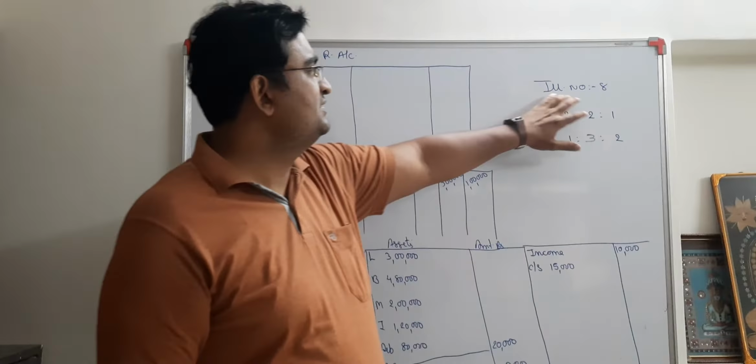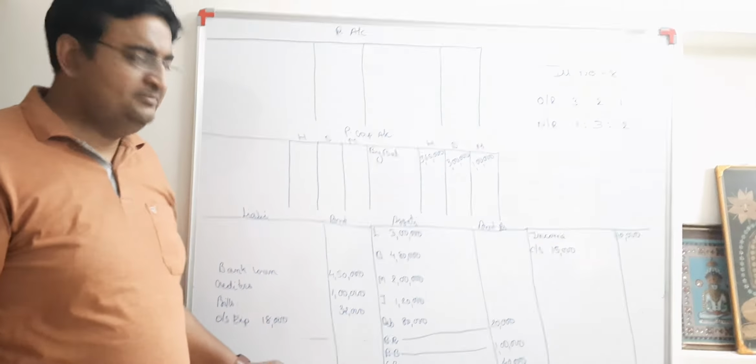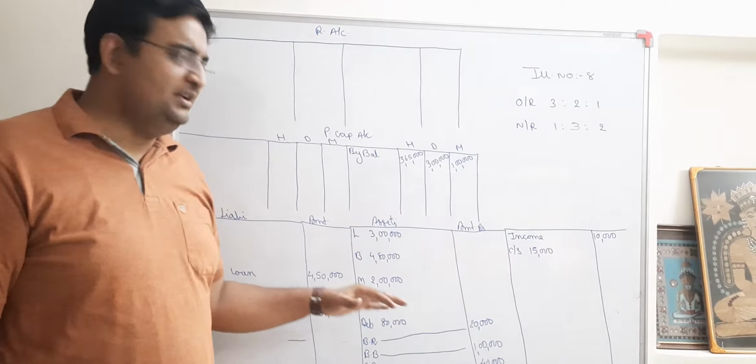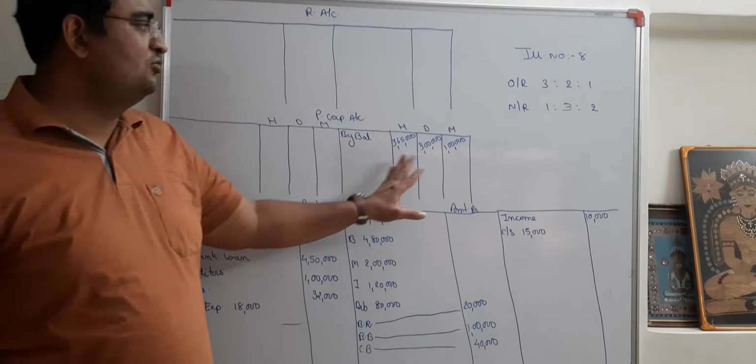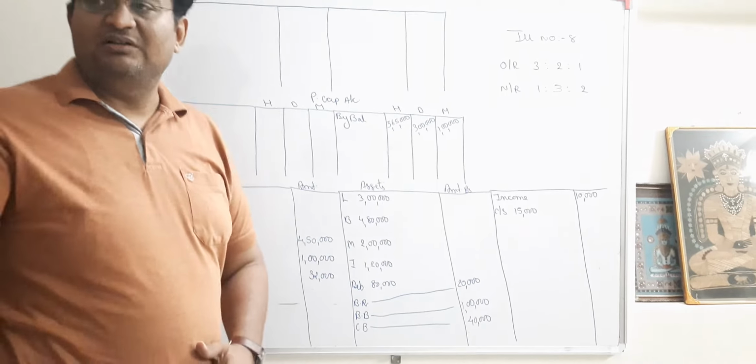Okay, right now we are doing illustration number 8. For your convenience, I have already made the posting. Assets, all asset side, liabilities or liability sides, and those which are related to partners I have written in partners capital account. Shall we proceed with the adjustment?